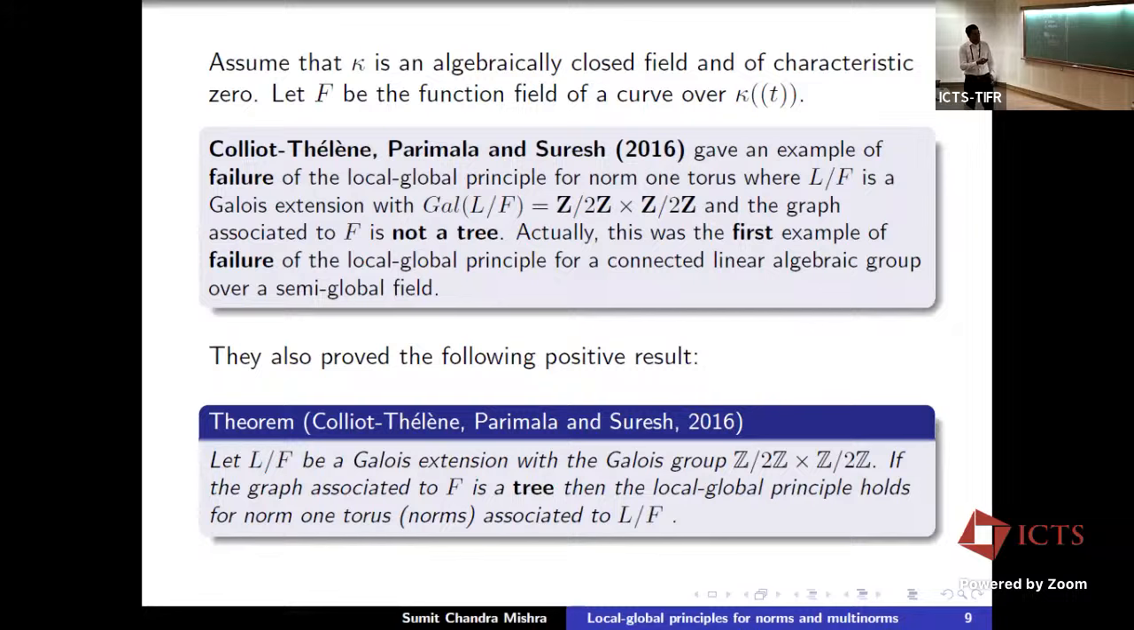Now, of course we can ask here, this is a very particular case because the extensions are Galois with Galois group Z mod 2 cross Z mod 2, and there are some restrictions on kappa also. So we can ask the same question: what happens if kappa is more general and this is a more general Galois extension? So now I can mention our results.